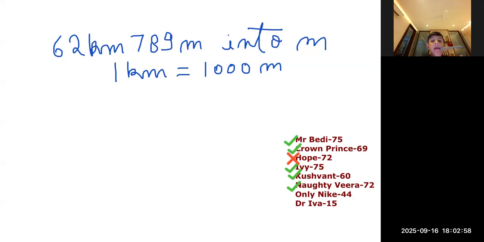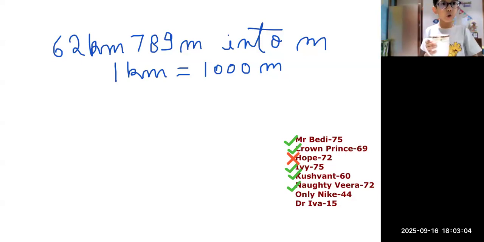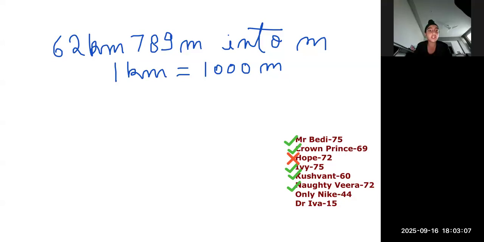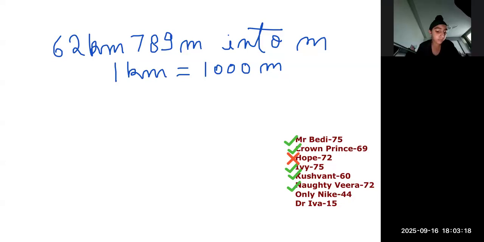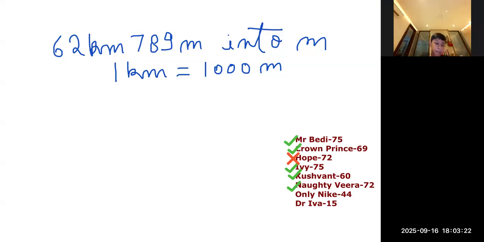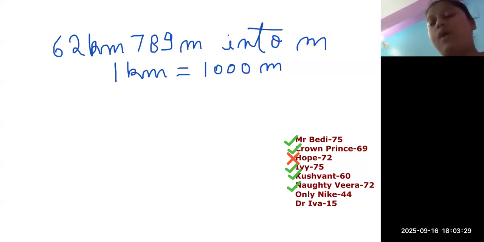Ma'am, if I get it correct, will I get a kid zone? No. No. Hold on. You are a cheater. I don't have any kid zone to give to anyone. You all can ask sir. Sir is going to give you all kid zone. Okay? No, ma'am. That's cheating. You're doing cheating with us. I am doing cheating. Nike and Eva, what happened?